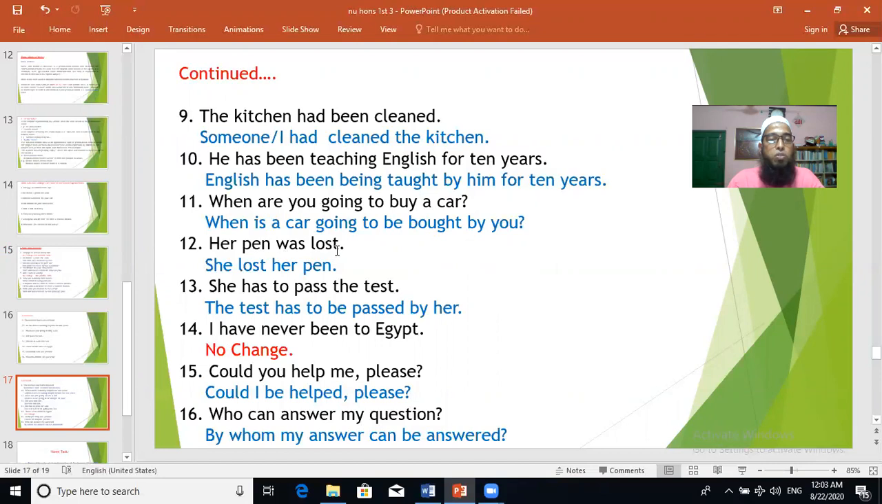Her pen was lost. She lost her pen. This is passive voice. Her pen was lost by herself actually. So it is not needed to write "by herself." So she lost her pen. That is the active voice.